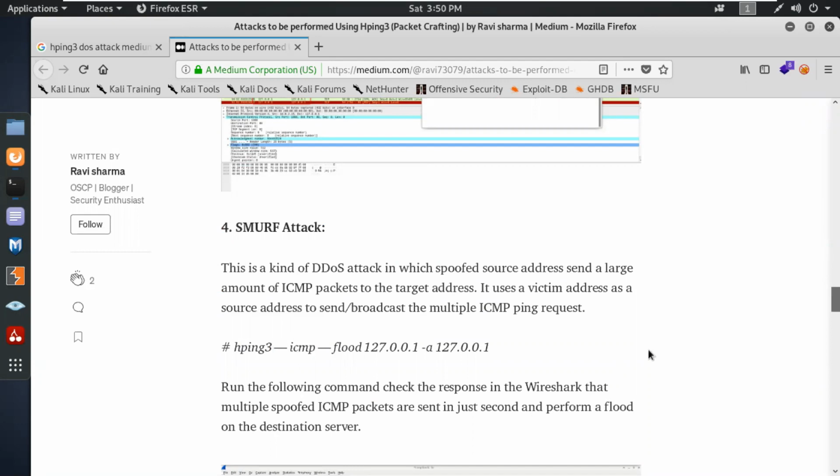So if I talk about the ICMP protocol, it works on port number 7. This kind of DDoS attack is to spoof the source IP address and send a large number of ICMP packets to the target. It uses a victim address. You can see over here, there's a major part which can be used for pinging the server. But the word over here is send and broadcast. Broadcast means simply reaching all the hosts in the local network.